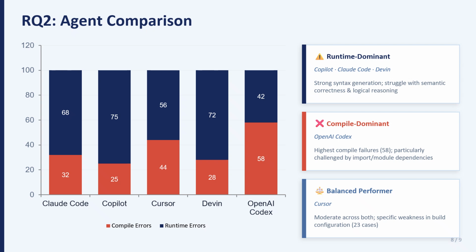When comparing different agents for RQ2, we found that Copilot, Claude Code, and Devin were very runtime dominant, which means they generated compilable code but failed during the execution. For instance, Copilot had the highest runtime crash rate out of all the models. Furthermore, OpenAI Codex was compile dominant and mostly failed because it didn't understand project dependencies. And finally, Cursor was the most balanced model, but it performed poorly when interfacing with build configuration tools.